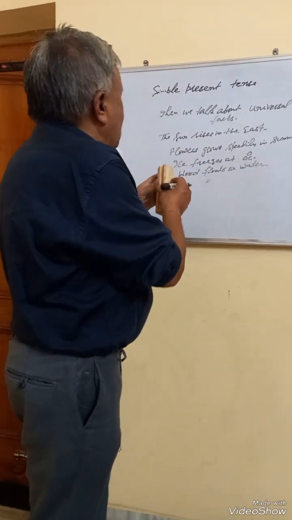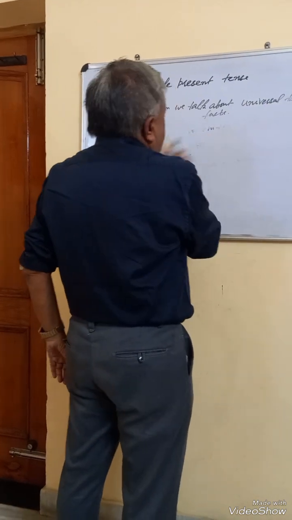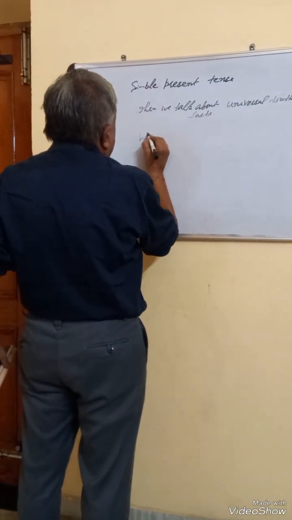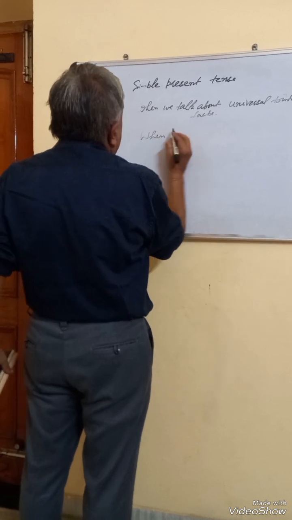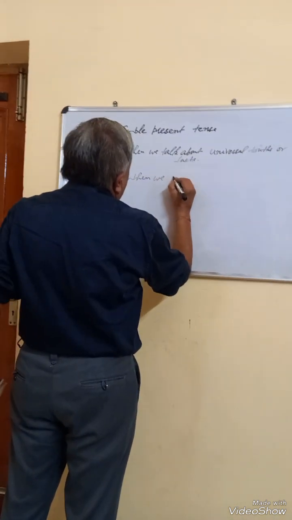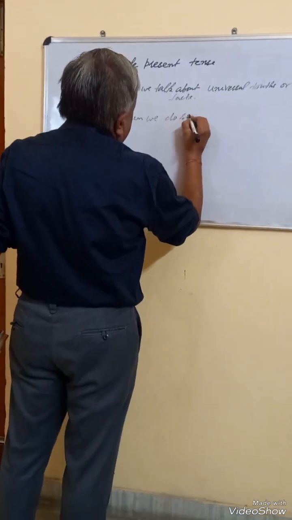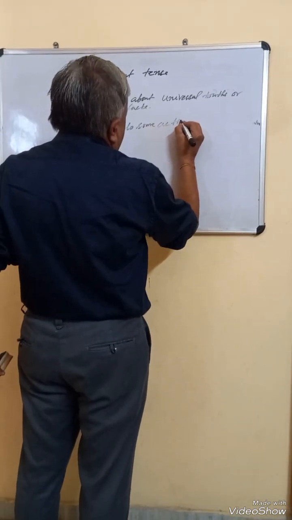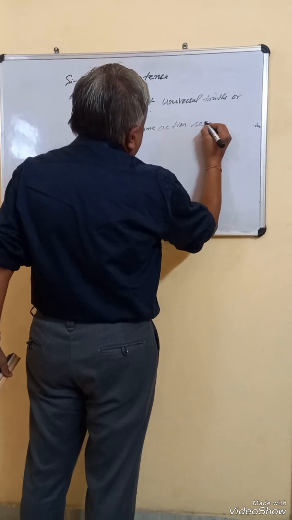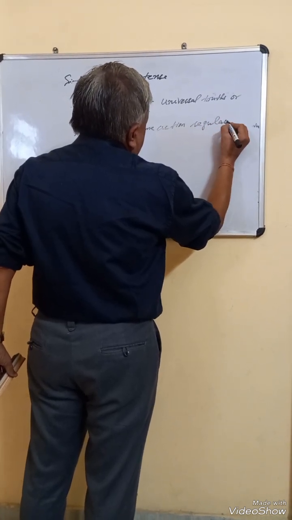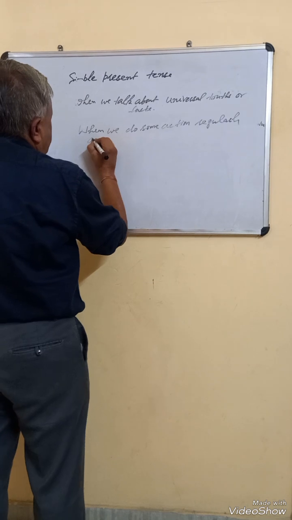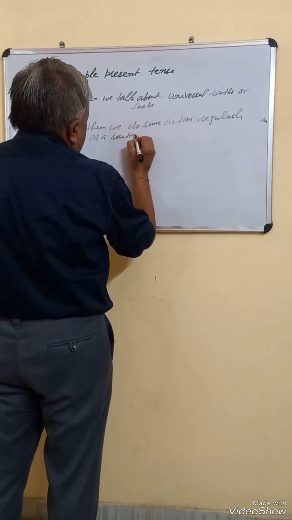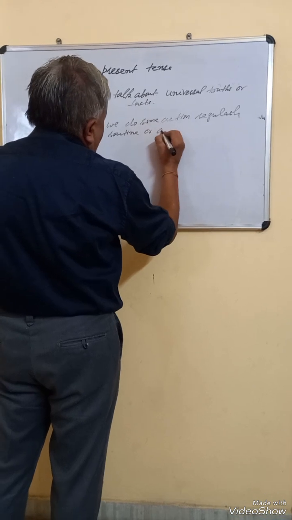The second use of present simple tense is when we do some action regularly as a routine or as a habit.